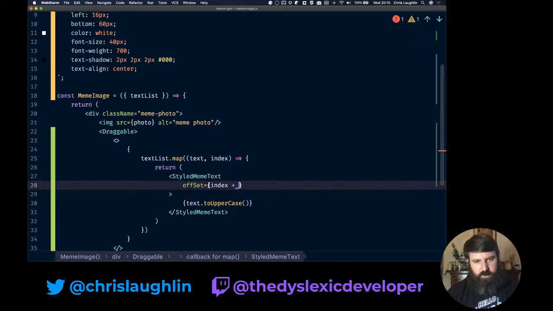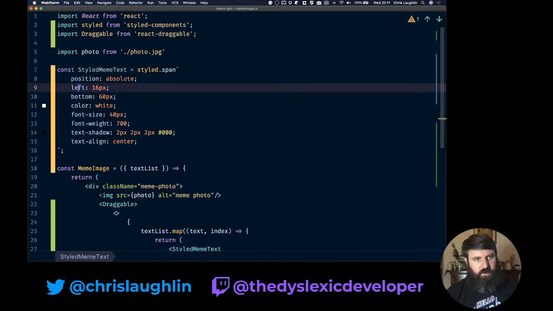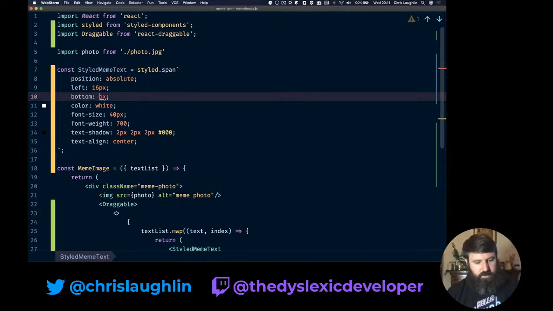Index plus 1 times, oh, index plus 1 plus 45. Yeah. So top, no, bottom is now going to be that.